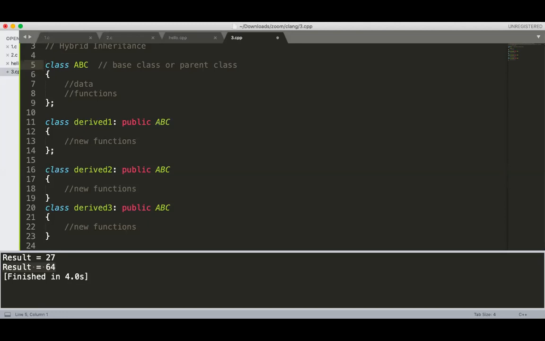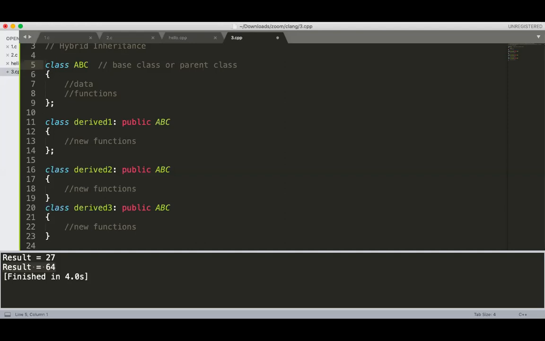Got it? Derive 1 has ABC plus its new implementation. Derive 2 has ABC plus its new implementation. Derive 3 has the ABC class plus its new implementation. Now there are three variants of the ABC class. This type of inheritance is known as hierarchical inheritance.